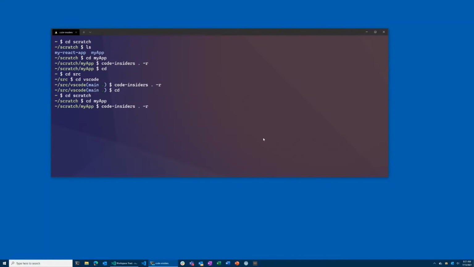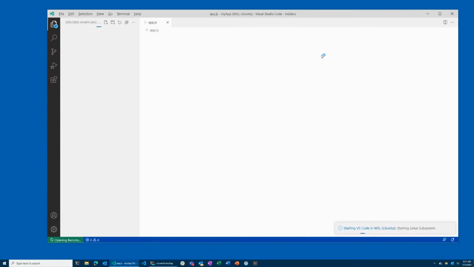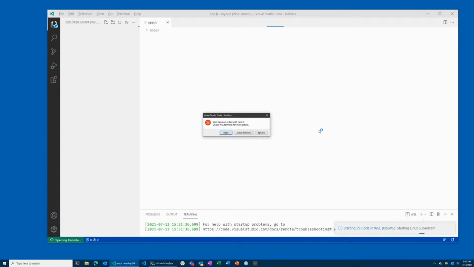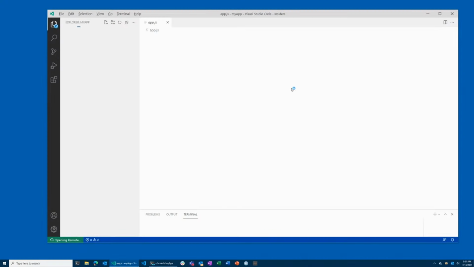in Insiders, we reuse the same instance. This is where I'm going to get that trust prompt. Now, we can take this one step further, right? It's like, all right, I've already decided that anything in the Scratch folder is untrusted. So I don't need to be asked every single time that I go and open something from the Scratch folder, right?